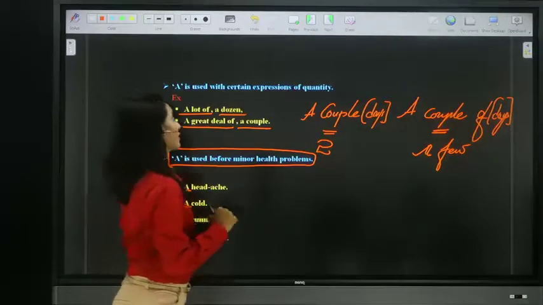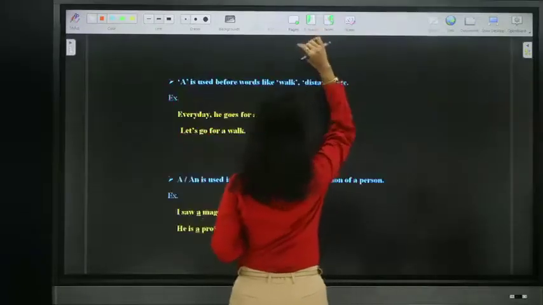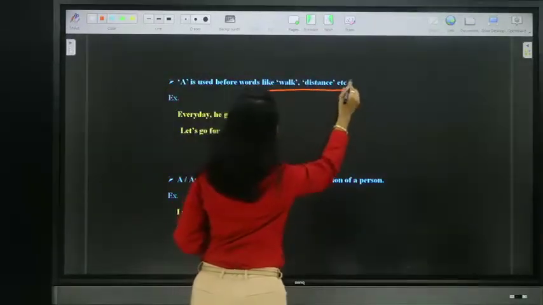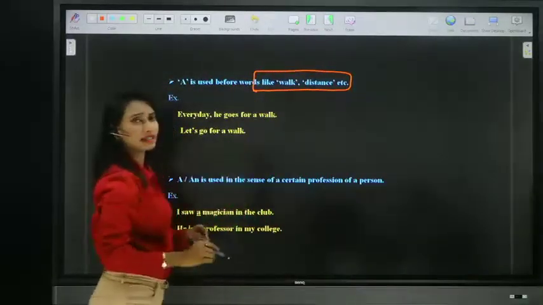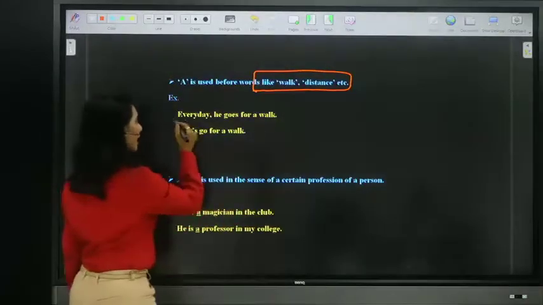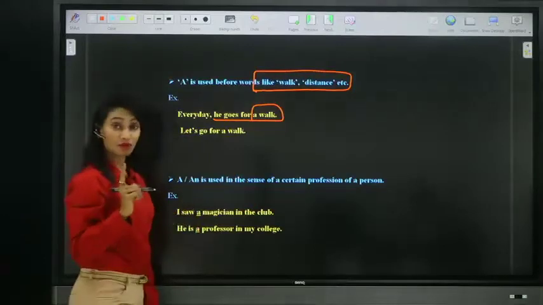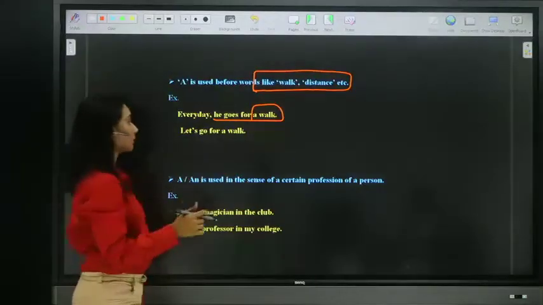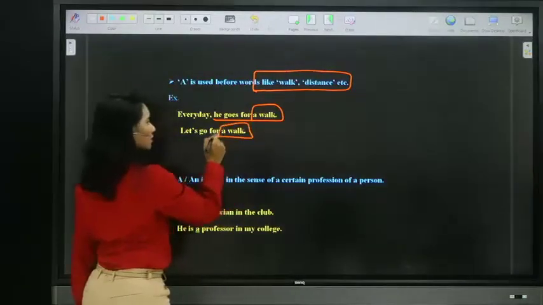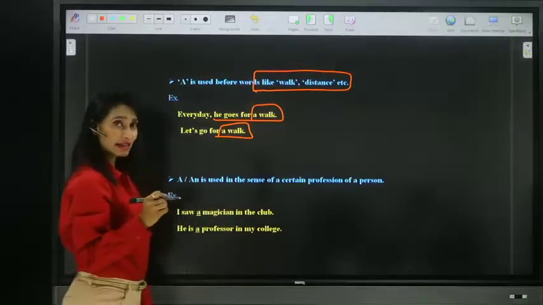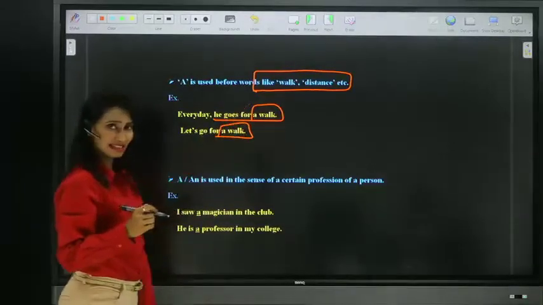That's about our next one. Moving on to the next usage. Article A is used before words like walk and distance. Like, every day he goes for a walk. It doesn't mean one walk. We'll say a walk. Let's go for a walk. So we use article A before walk and distance.